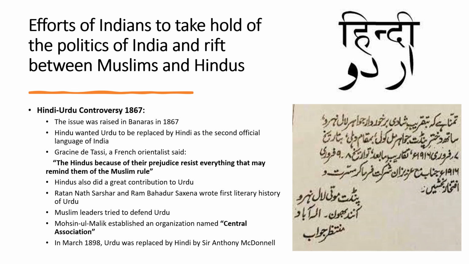Then Muslim leaders tried to defend Urdu. Mohsin Mulk established an organization named Central Association, but in March 1898, Urdu was replaced by Hindi by Sir Anthony MacDonald. So this was the Hindi-Urdu controversy of 1867, and I wanted to explain here how a rift started erupting between Muslims and Hindus in India.